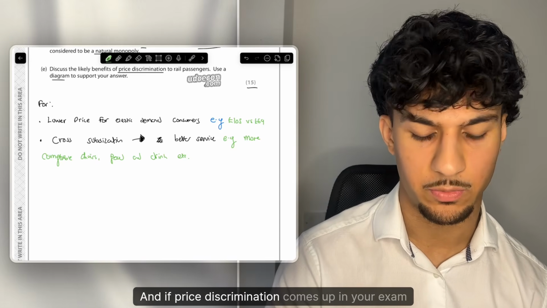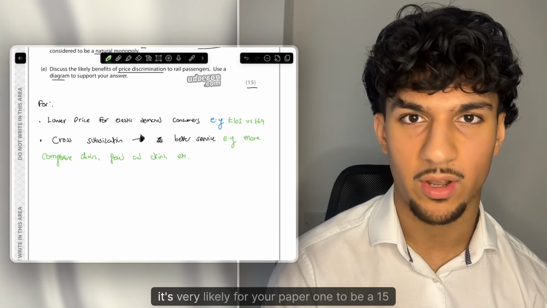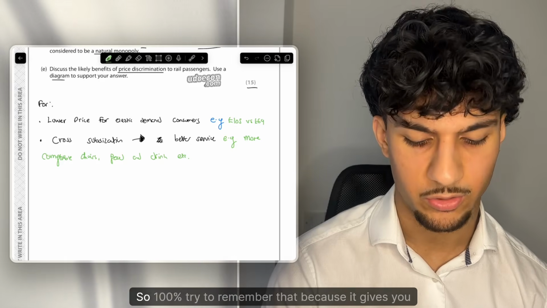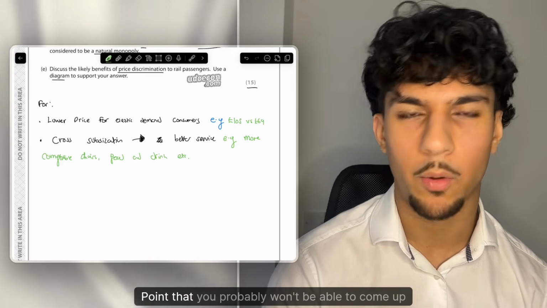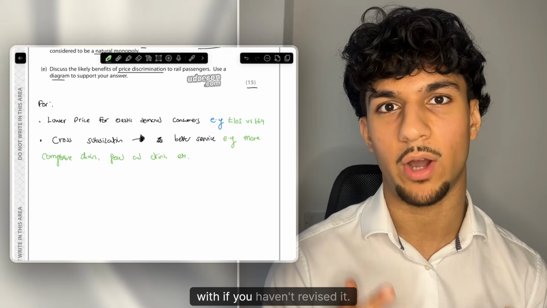And if price discrimination comes up in your exam paper, it's very likely to be a 15-mark question on your paper 1. So 100% try to remember that, because it gives you so much more to speak about, and it's quite a unique point that you probably won't be able to come up with if you haven't revised it.